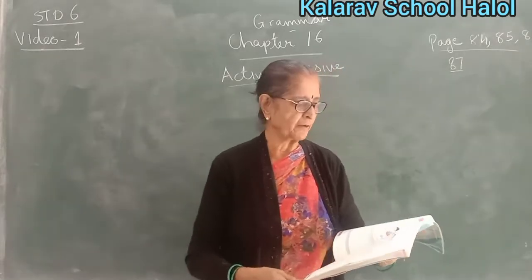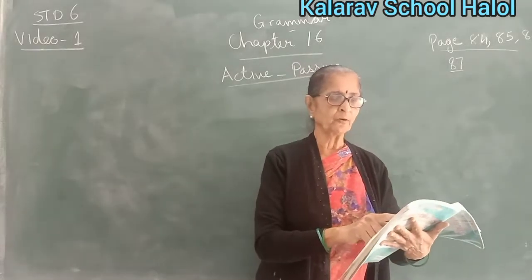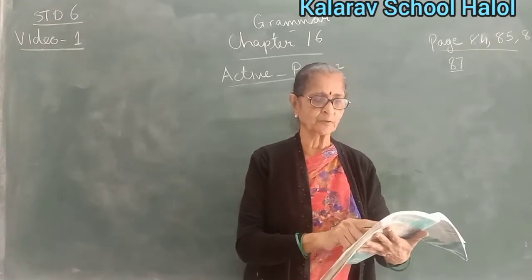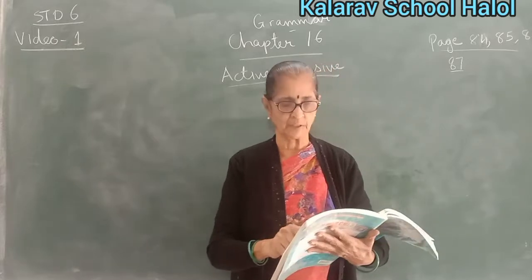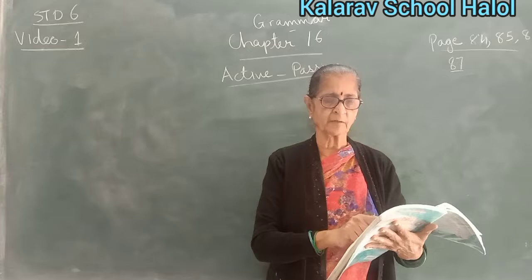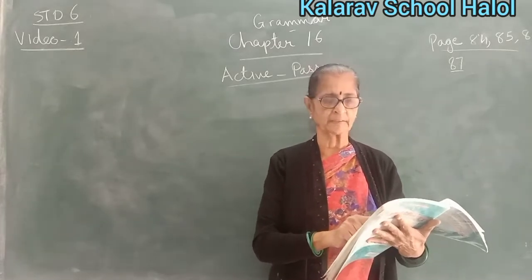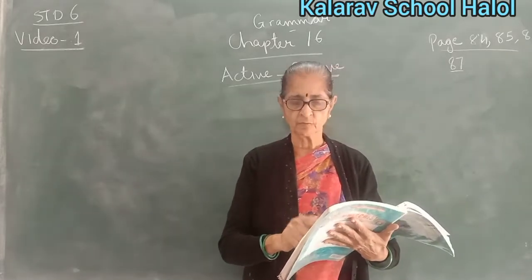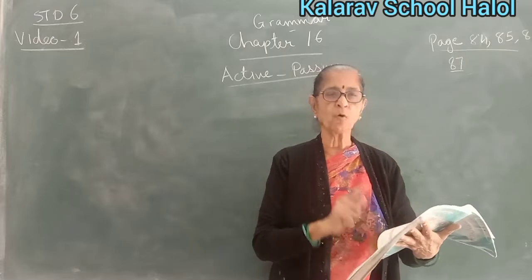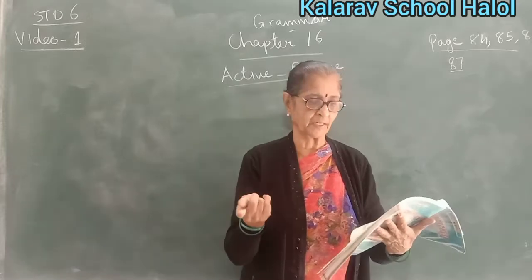This is page 85. While changing a sentence from the active to passive voice, the following points have to be remembered. The object of the verb in the active voice becomes the subject in the passive voice. Now, Naman kicked the ball. The ball was kicked by Naman. In the above example, Naman was the subject in sentence A, which is in active voice. He is the doer of the action. In B, the ball is the subject, but it is not the doer. A ball cannot act. No, it is not the doer of the action.